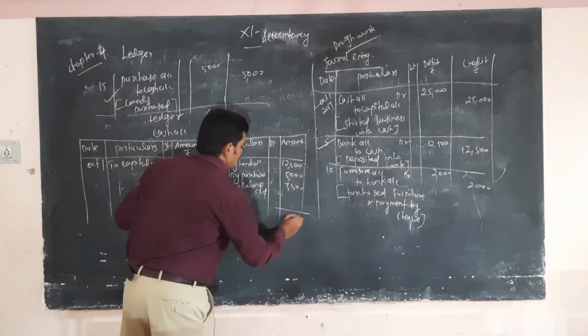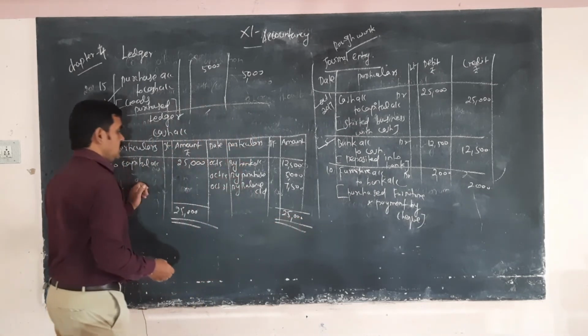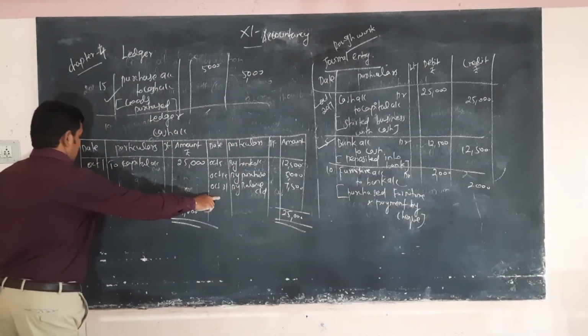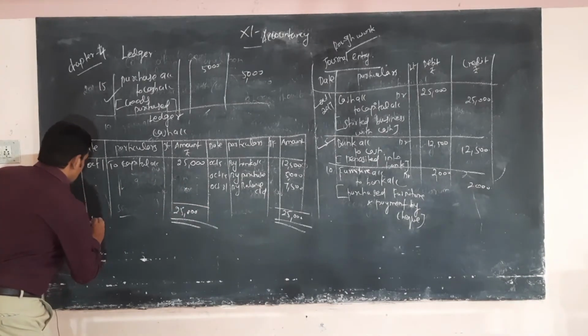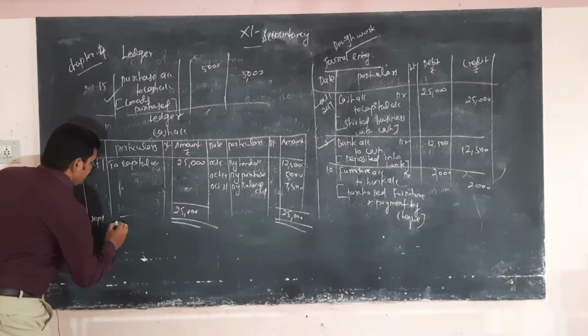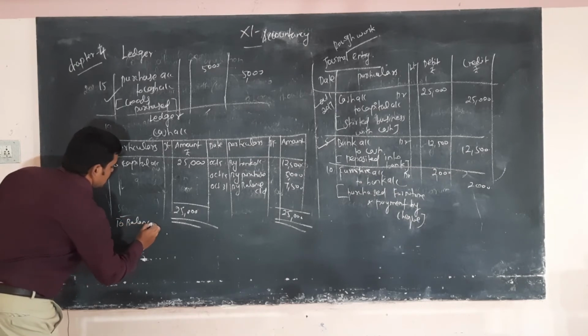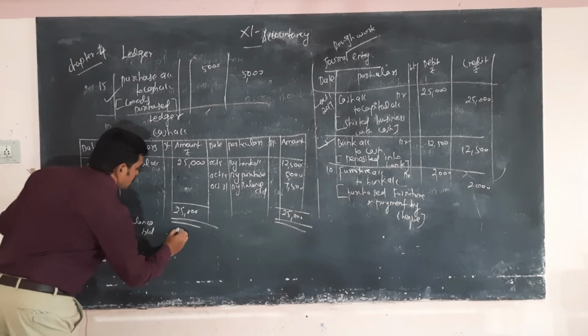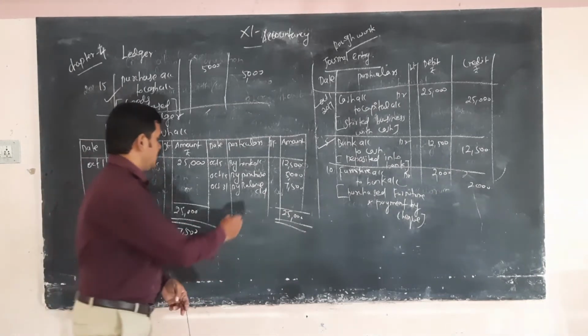Here also total amount 25,000. Okay, so the amount comes from the credit side to the debit side, that is September 1, to balance brought down, 7,500. Okay, so this is the answer.